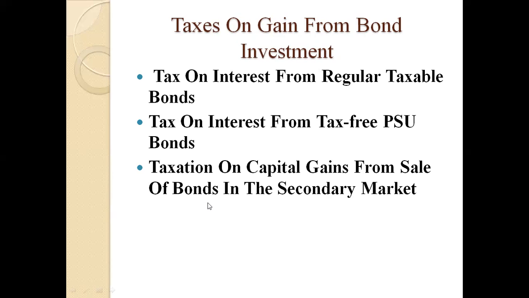Capital gains from sale of bonds will fall under short-term taxation or long-term taxation based on the tenure of holding the bond. The tenure of holding for short-term or long-term is different for listed and unlisted bonds. For listed bonds, it is long-term capital gain if they are held for more than 12 months. For unlisted bonds, in order to qualify for long-term capital gain, the holding period has to be more than 36 months.